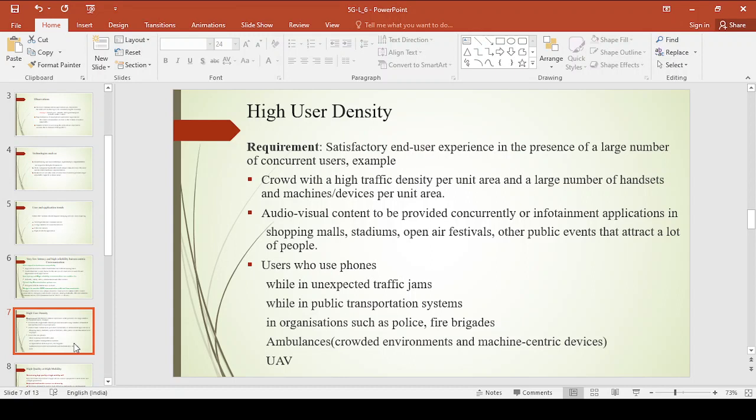What is the disadvantage of 4G? It cannot provide satisfactory end user experience in crowd areas like shopping malls, stadiums, open air festivals and other public events. This factor is overcome in the future generation system, where you can provide satisfactory end user experience in these crowd areas. This is one more requirement of the fifth generation system.